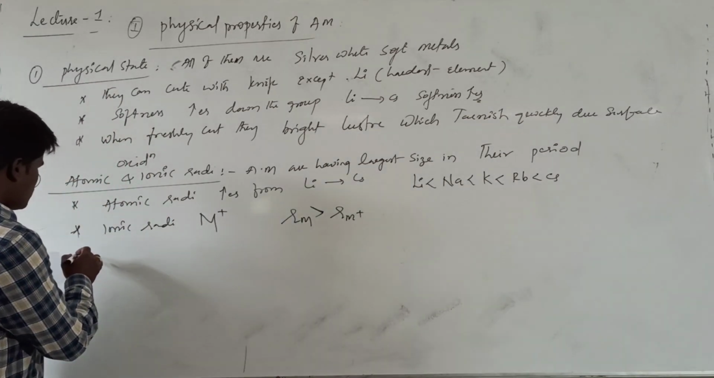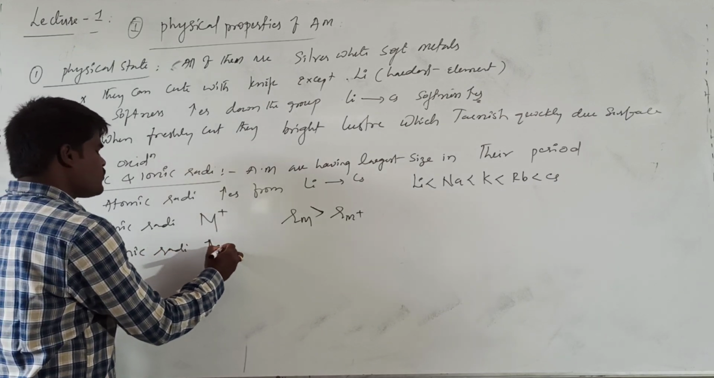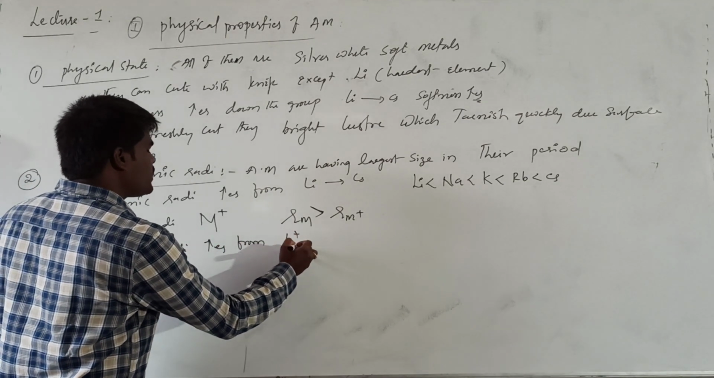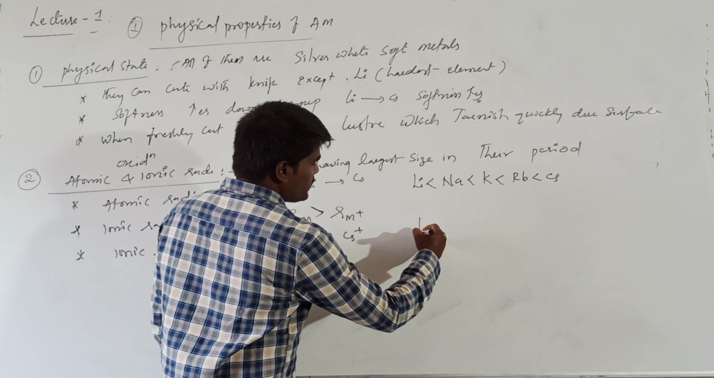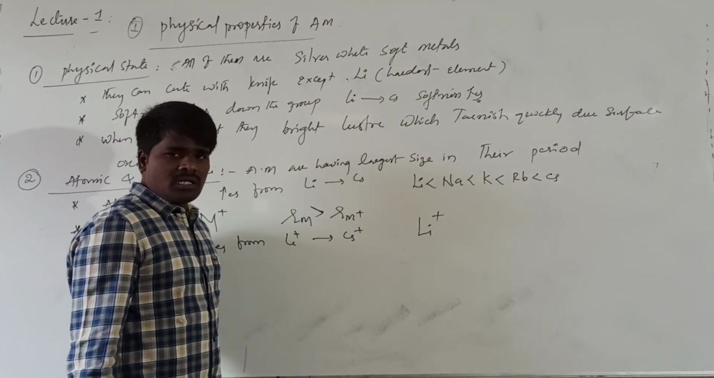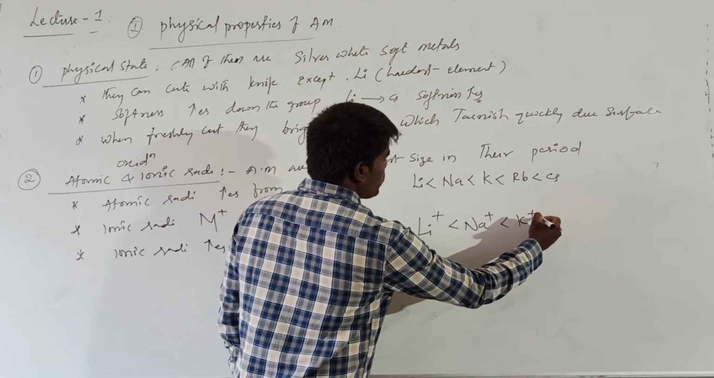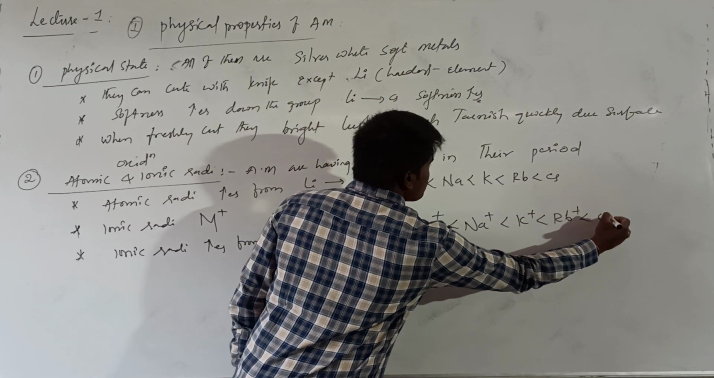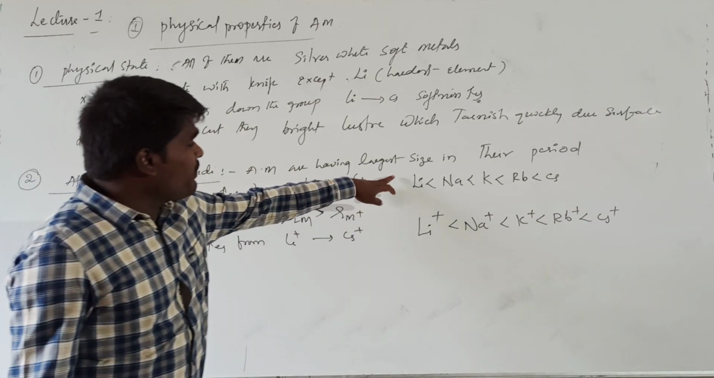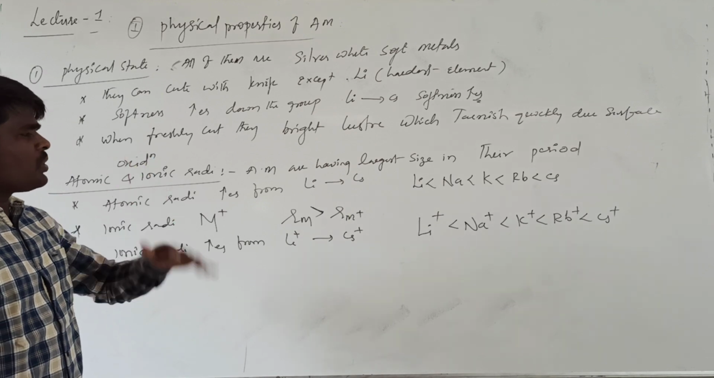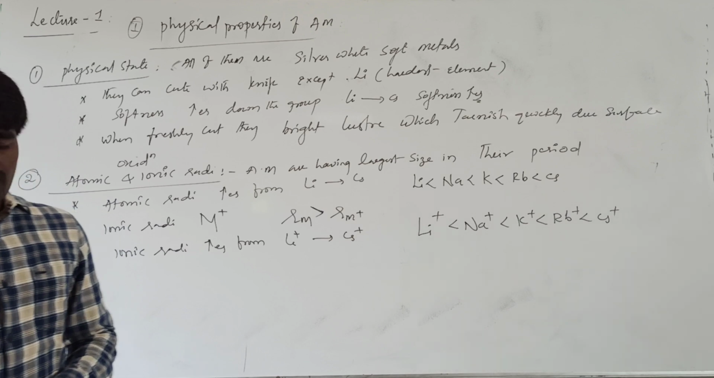The ionic radii also increase from lithium plus to cesium plus. So the increasing order of the unipositive ions is lithium, sodium, potassium, rubidium, and cesium. This is the increasing order of atomic and ionic sizes. Top to bottom, both atomic as well as ionic size increases. This is about the ionic radii.